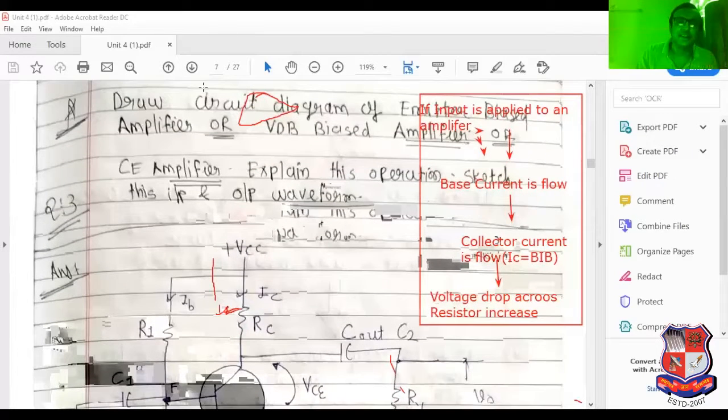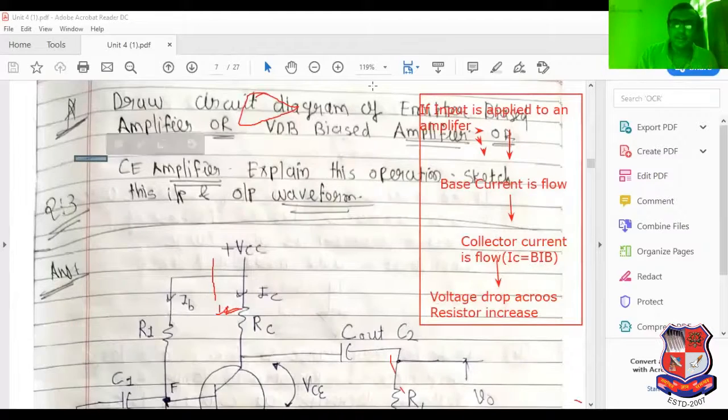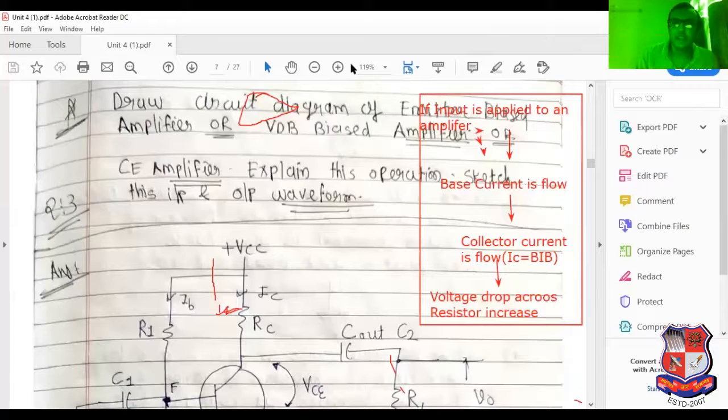See, these are the different names of the amplifier. Draw the circuit diagram of common emitter amplifier, voltage divider bias amplifier.